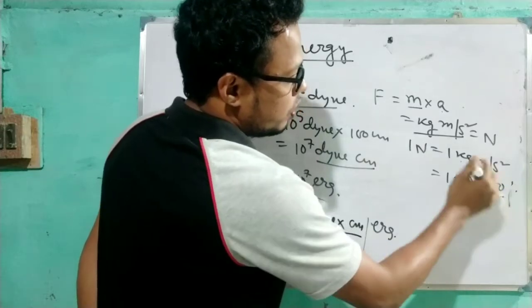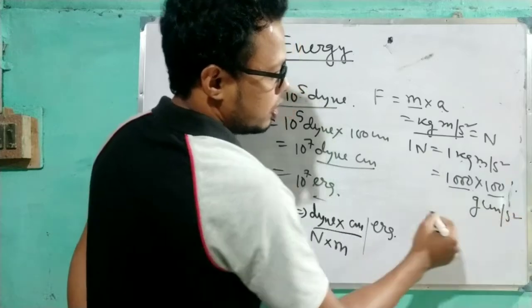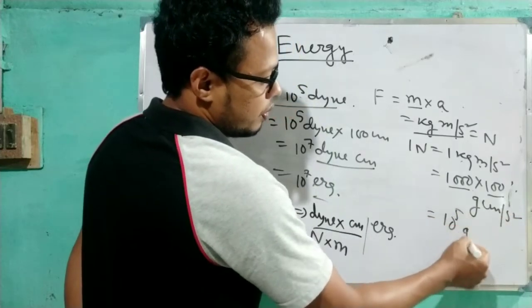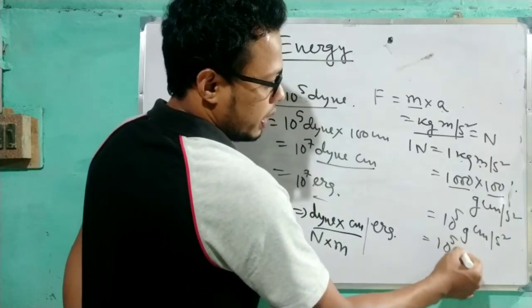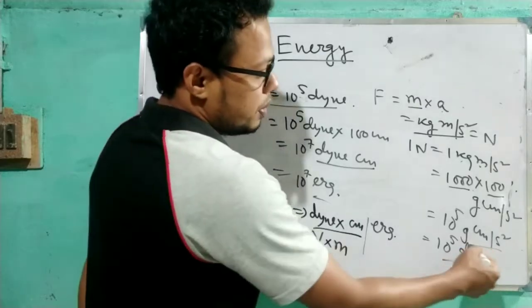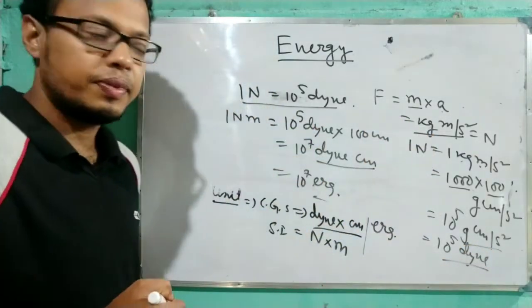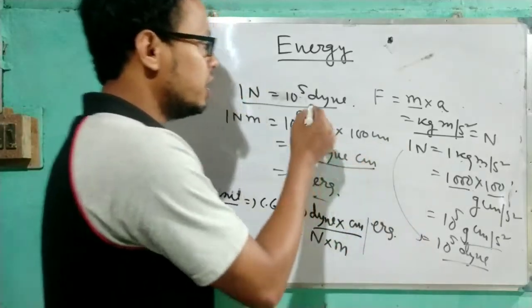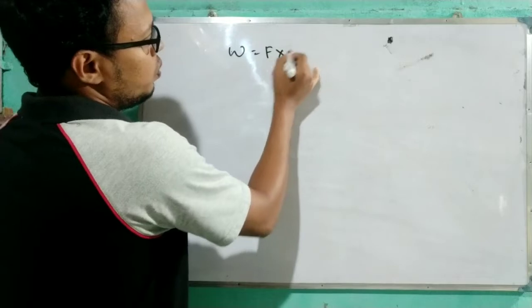So the unit will come gram centimeter per second square, which is 10 to the power 5 gram centimeter per second square, called the dyne. Clear? This gram centimeter per second square is the unit of force in CGS. From here this relation came. So the relation of work was F into S.